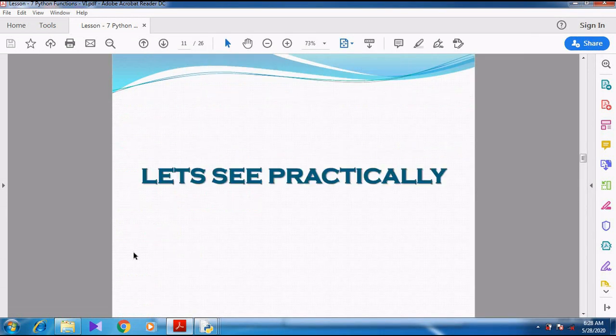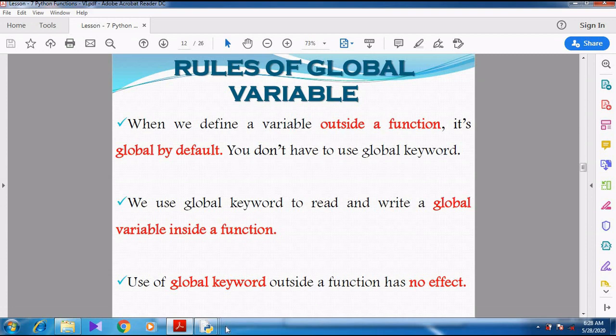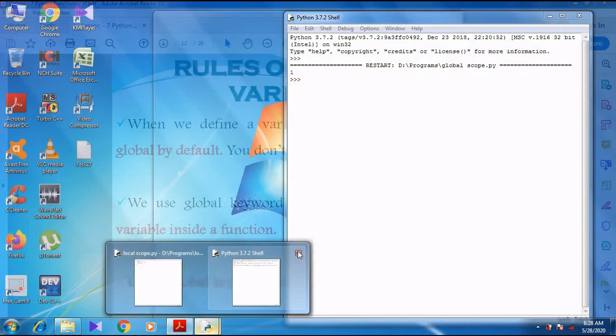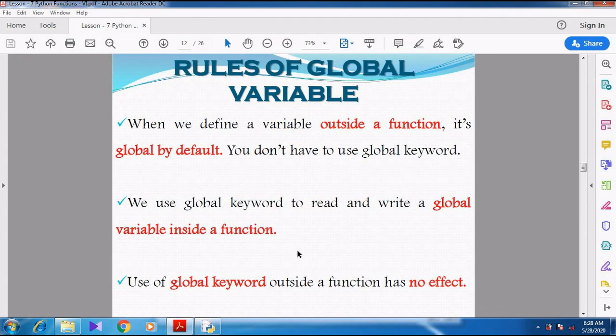Right. Now we can go for the rules. Like the rules for the scope of a local variable, there are some rules for a global variable. So whenever we define a variable outside a function, it is global by default.